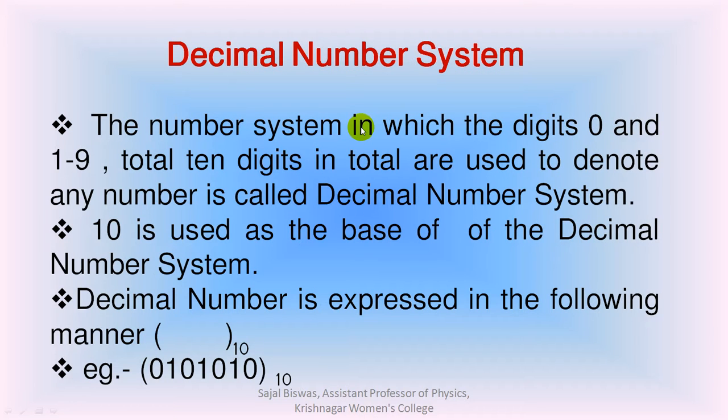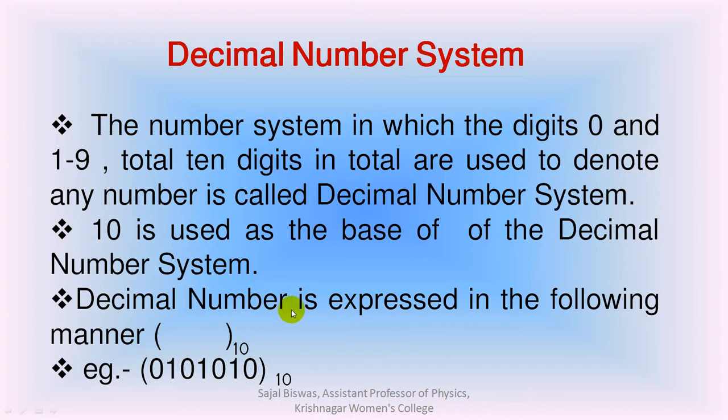Decimal number system. The decimal number system is the number system in which the digits 0 and 1 to 9, 10 digits in total, are used to denote any number. 10 is used as the base of the decimal number system.